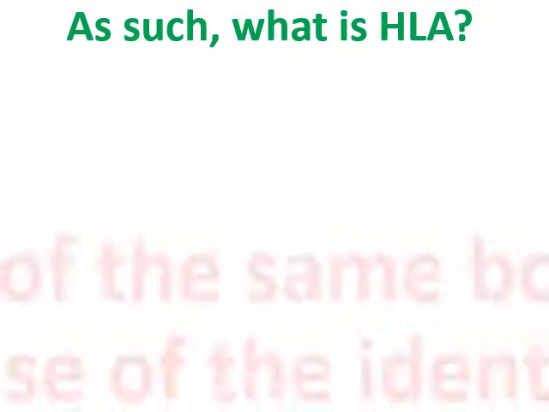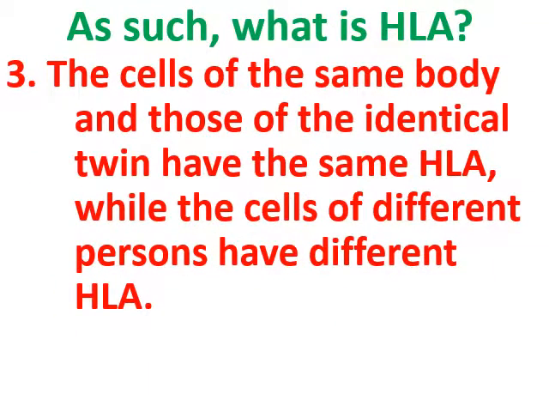As such, the cells of the same body and those of an identical twin have the same HLA. The cells in my body have the same HLA. The cells of my identical twin are going to have the same HLA, while the cells of different persons are going to have different HLA.